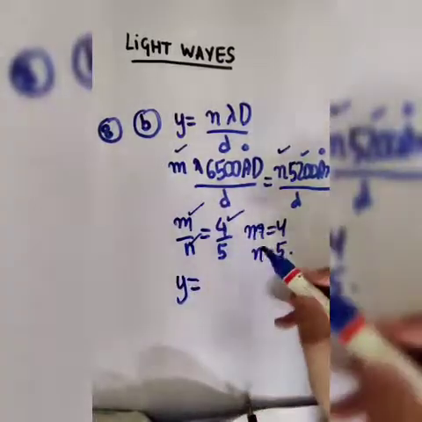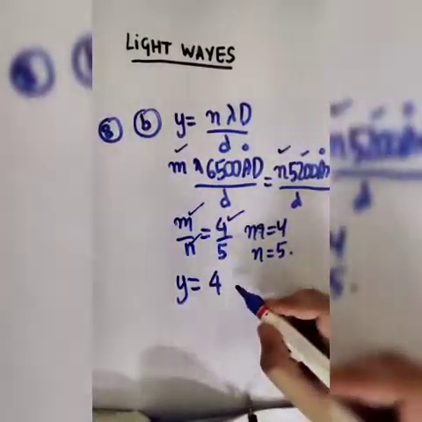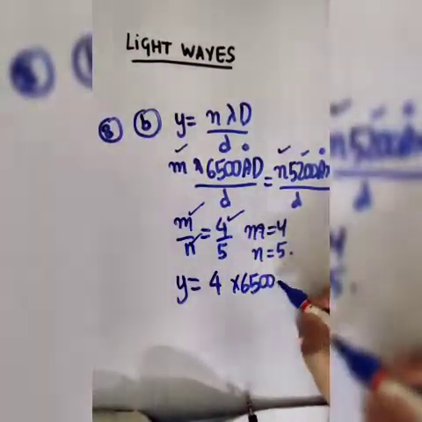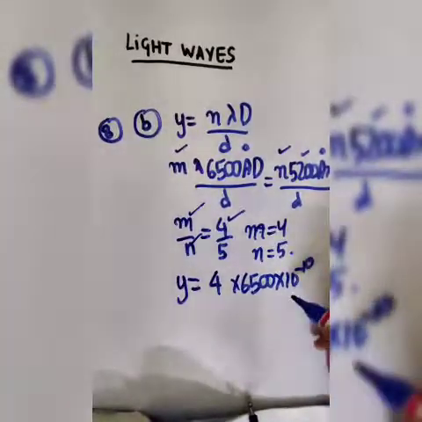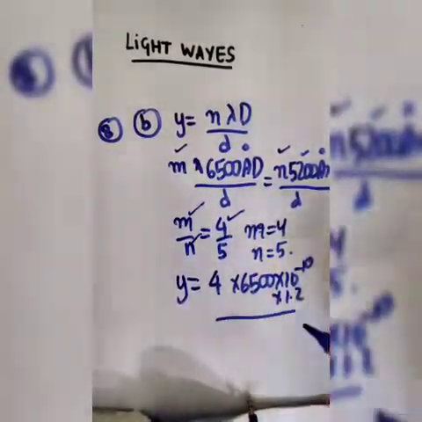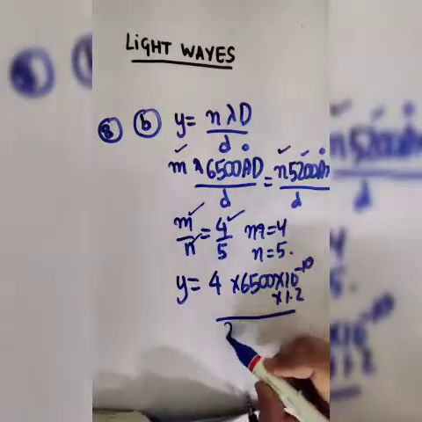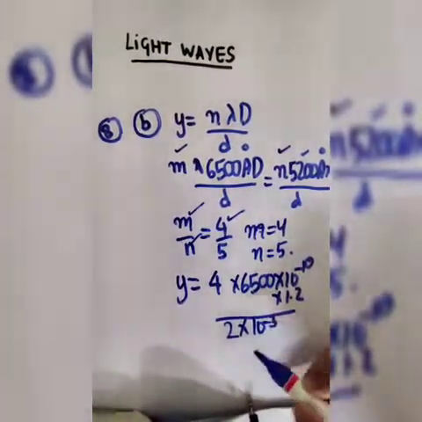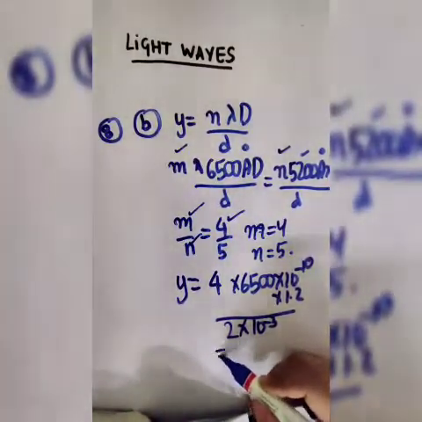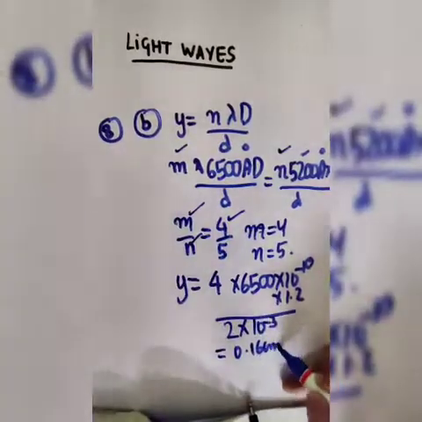So y is equal to m, I'll place as 4, 6500 into 10 power minus 10, D is 1.2, and small d is 2 into 10 power minus 3. The value would come out to be 0.16 centimeter approximately.